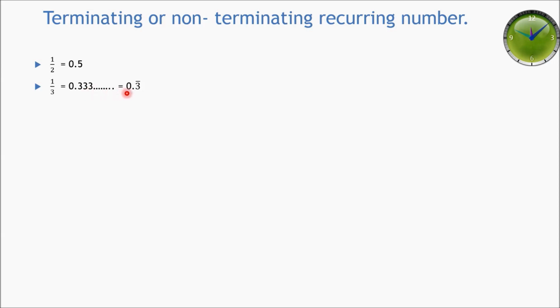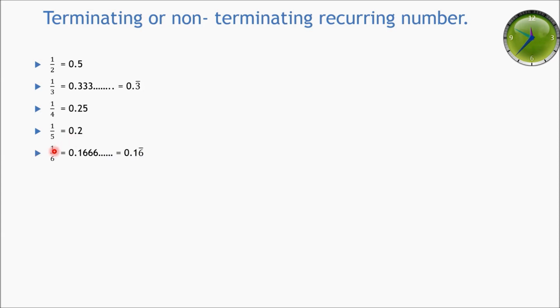So we write it as 0.3 bar, which means this 3 is repeating endlessly. The decimal expansion of 1 upon 4 is 0.25, and of 1 upon 5 is 0.2.